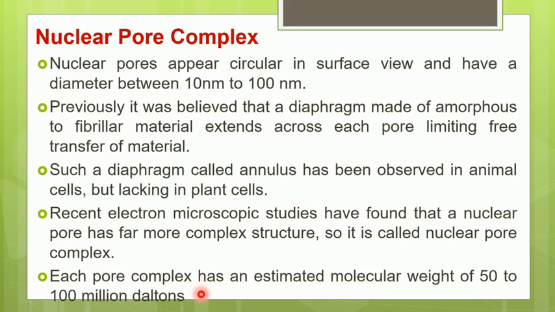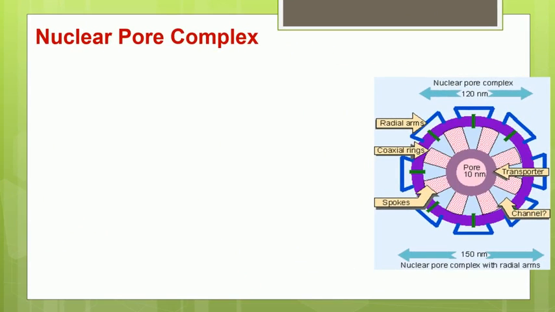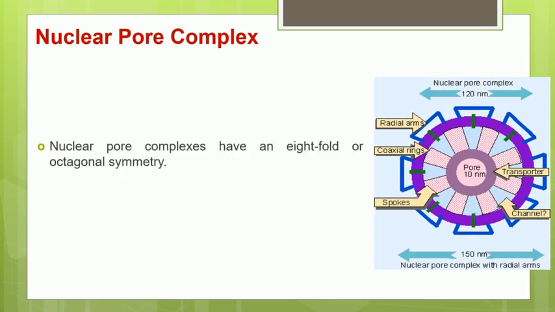So a single nuclear pore structure, which is called the nuclear pore complex, has a molecular weight of 50 to 100 million Daltons. Now, let us understand the detailed structure of a single nuclear pore.